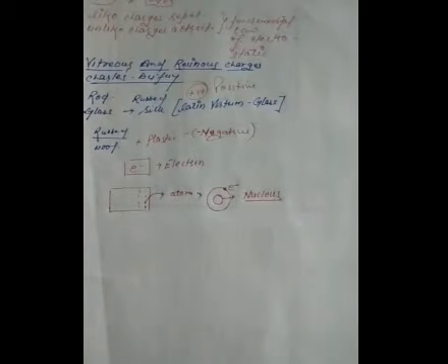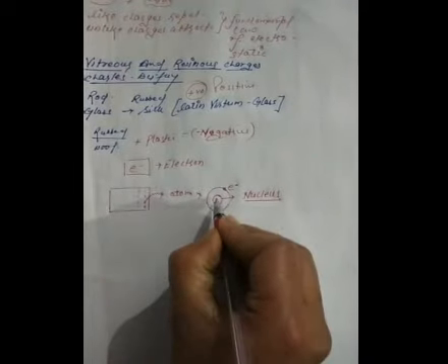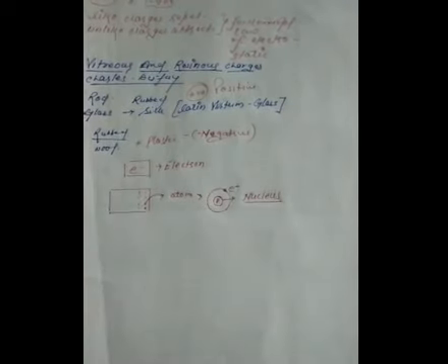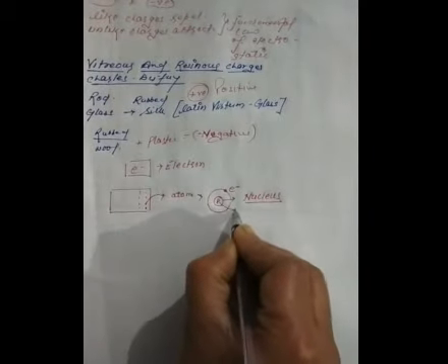Every atom is elementarily neutral, containing as many electrons as protons, and another particle, the neutron.